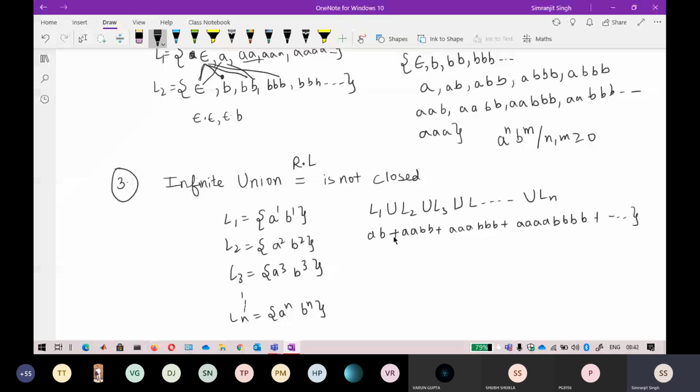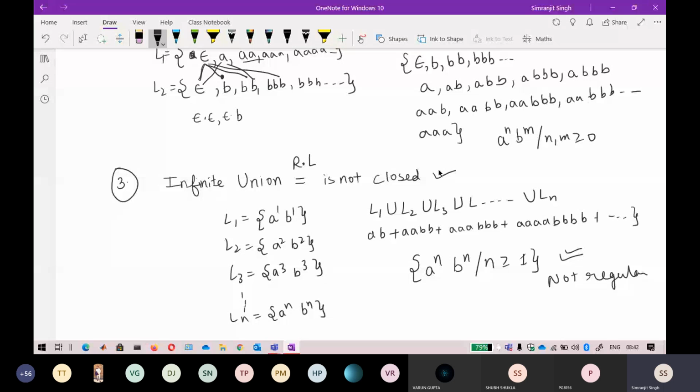Because this is a plus, if I just conclude this, the expression will look like all the languages a raised to power n, b raised to power n, where n is greater than or equal to 1. So if I add an infinite union of these languages, my language certainly becomes like this, and that is not a regular language. So there is only one exception: regular languages are not closed under infinite union.